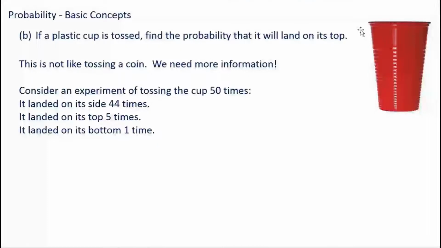Now, remember the question. It says, find the probability that it will land on its top. So I'm going to highlight that information for you. It landed on its top 5 times in our experiment. So when I calculate the probability, we would say 5 times out of how many times did I toss it? I tossed it 50 times. So the top number is how many times the event occurred.